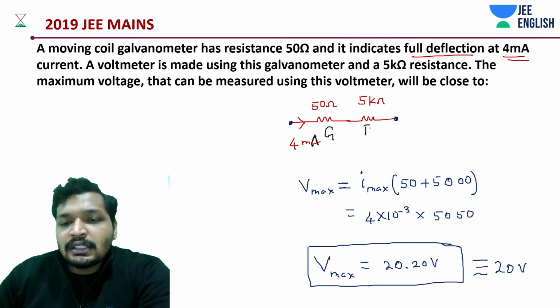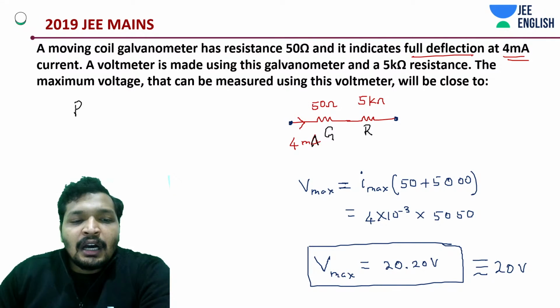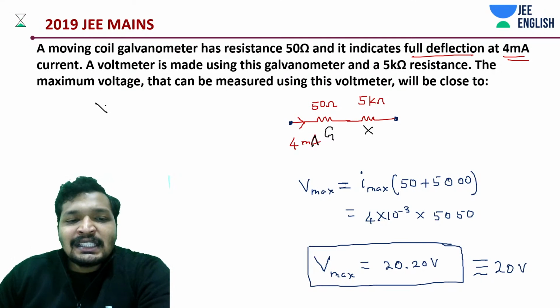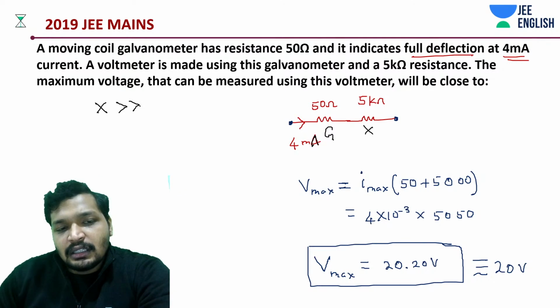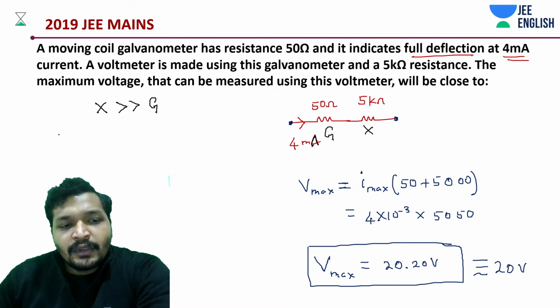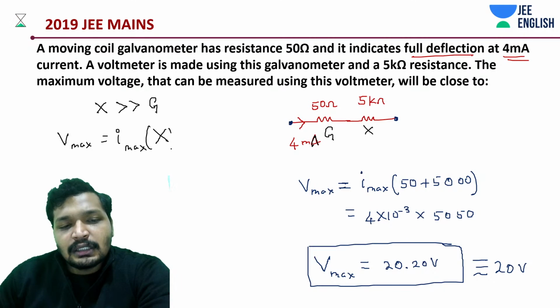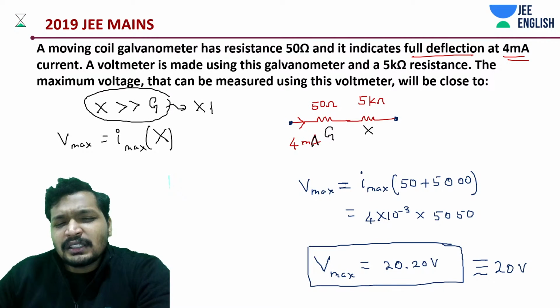We could have said this is G and R, and let's not even call it R, the most used term is X. So we say that if X is greater than G, then V max is basically just I max into X. One more explanation could be X plus G is approximately equal to X itself.